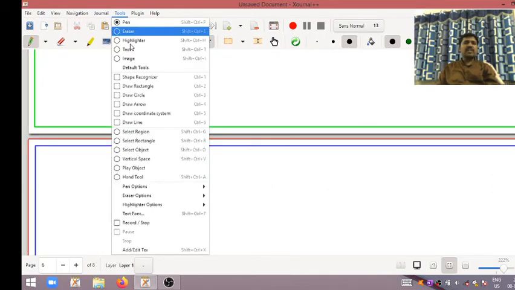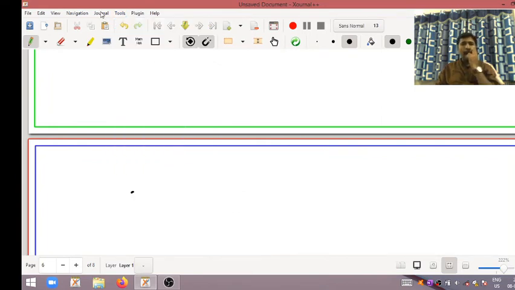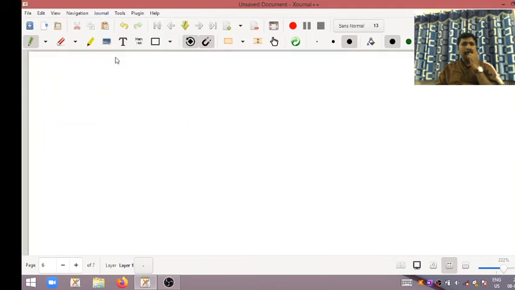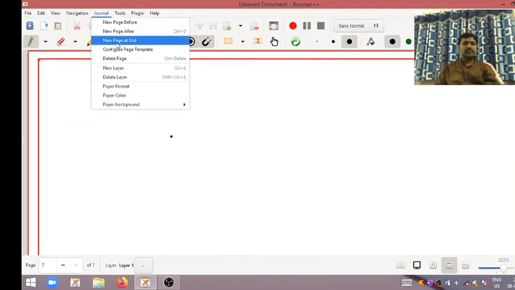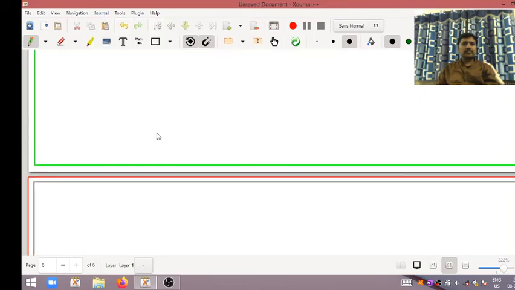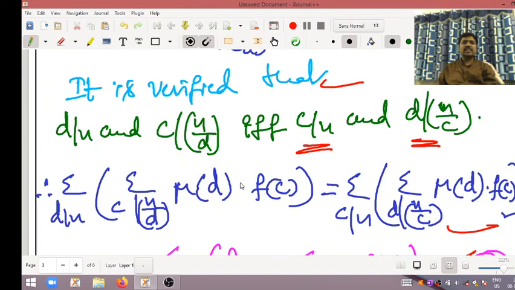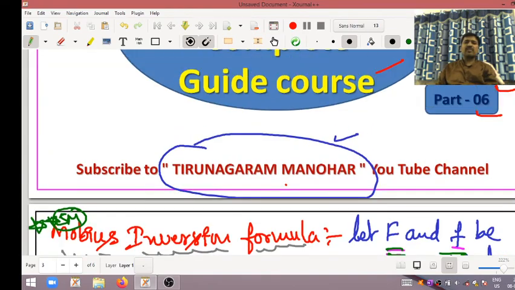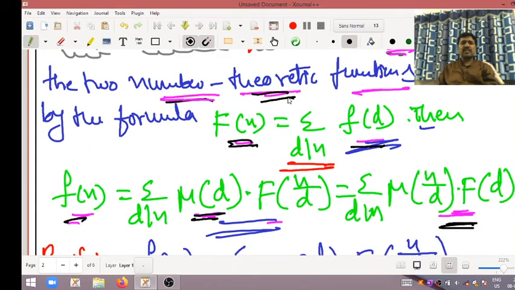Okay, my dear students, once again I repeat, just a second. See here, this is very beautiful and interesting one. Mobius inversion formula, very important. So let capital F and small f be the two number theoretic functions, number theoretic functions whose domain is the positive integers.